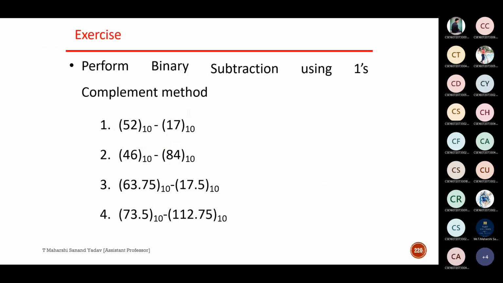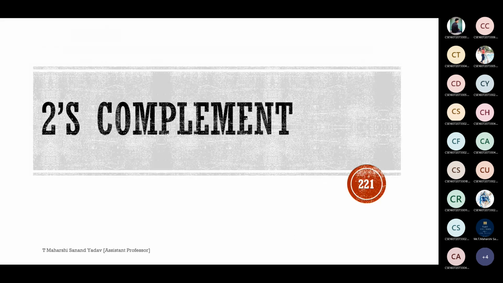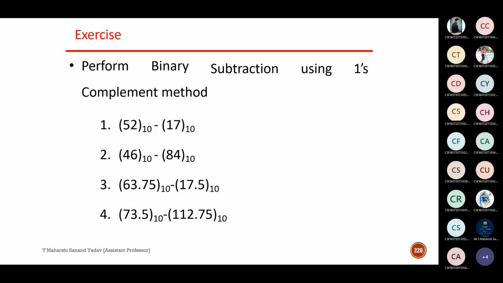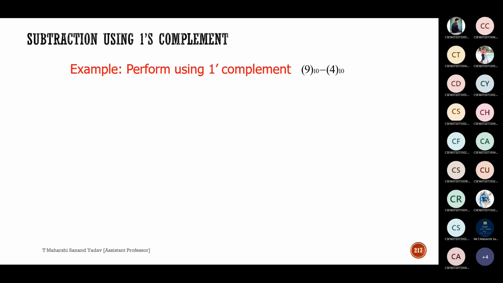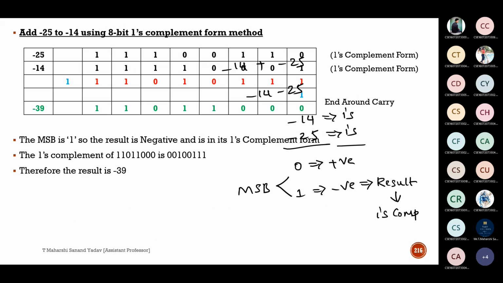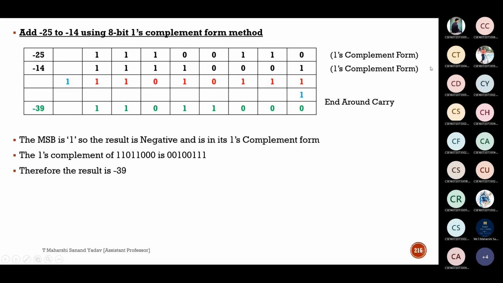Sir, can you go to the previous problem, sir? This one. So if the answer here is 0 in the MSB, minus 25 minus 14, here 1 is there, no, sir?